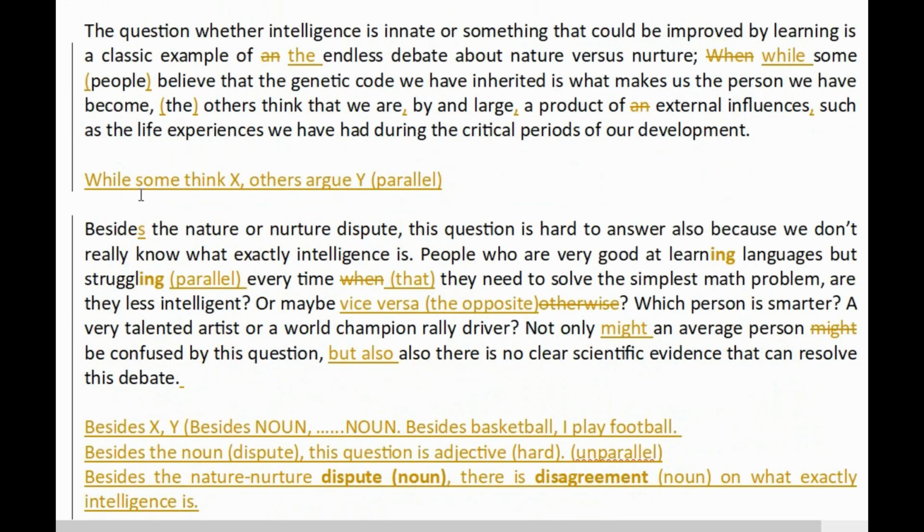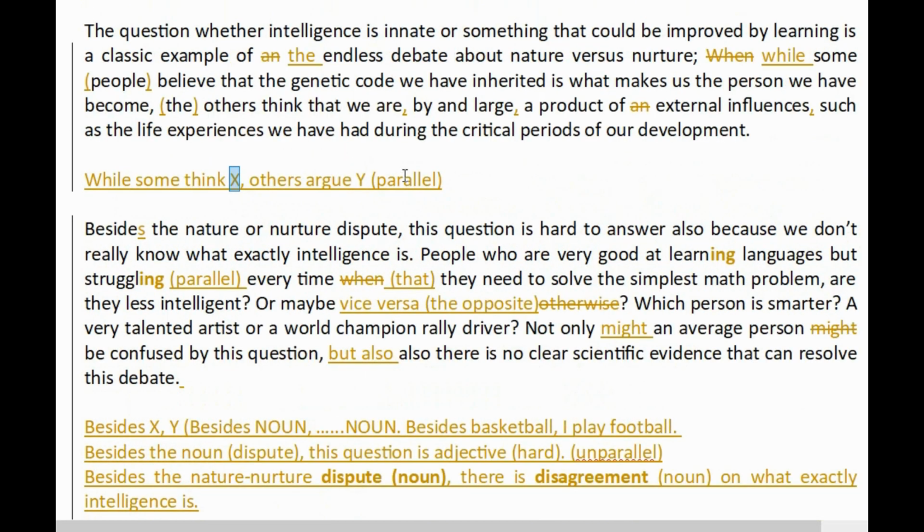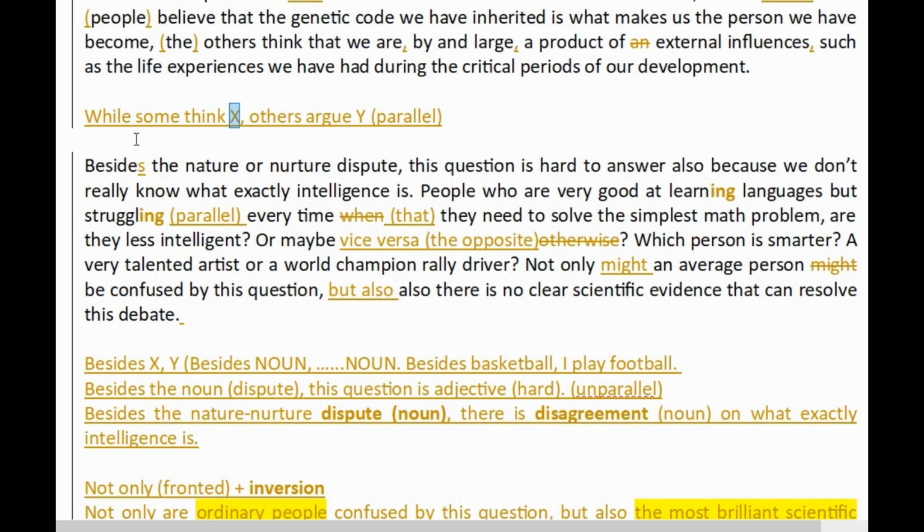So I'm just reminding you that always think in terms of parallel structure when you're using these conjunctions, or when you're making lists. But you are making a contrast, a comparison, and when you make a comparison, think about parallel structure. You can find out more on my Master English Grammar course about parallel structure, so do have a look at that.